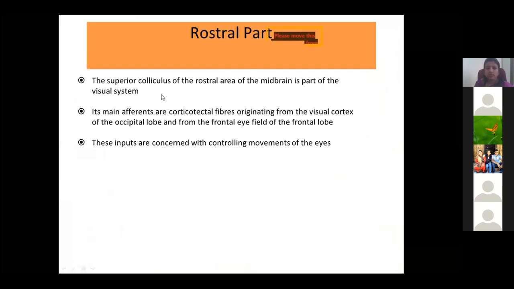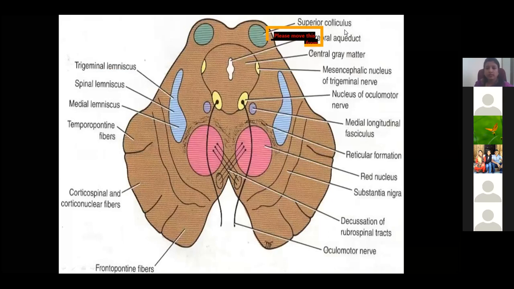Coming to the rostral or superior part, at the level of the superior colliculus, you find an important cranial nerve nucleus, the oculomotor nerve nucleus. Along with that, you find the mesencephalic nucleus in the central gray matter.